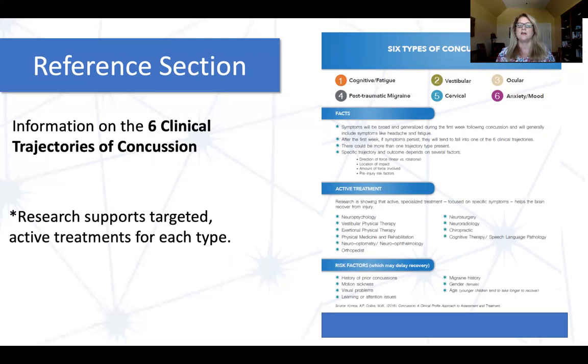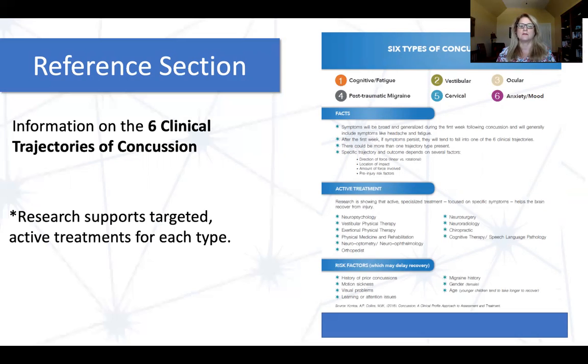And then on this side is our summary of some of the interesting information about it, the takeaway facts. Under the facts section, symptoms will be broad and generalized during the first week following concussion and will generally include symptoms like headache and fatigue. And then it'll break down into one of the 6 clinical trajectories or types later after that first week.